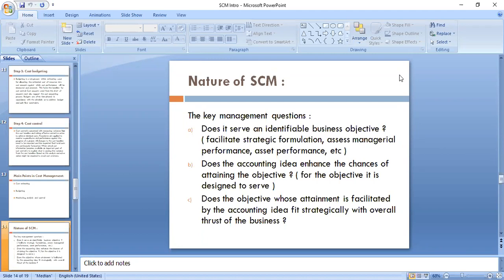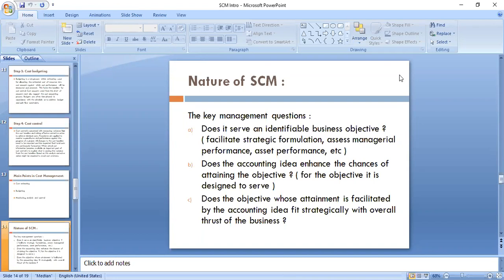Again, when those 100 management trainees join, they will go through a training program. For the training program, again they will incur some cost. So whatever strategies the various departments are formulating, they need cost data. Strategic cost management answers it, right?